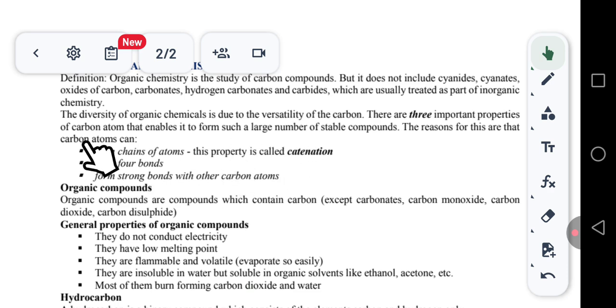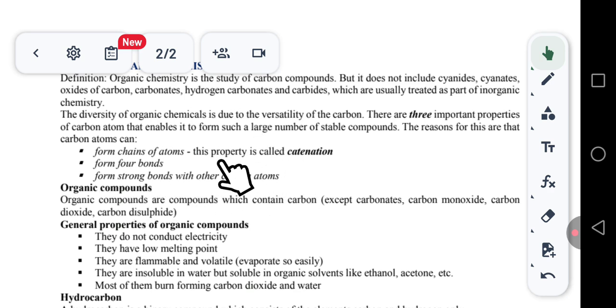Alright, so the diversity of organic chemistry is due to the versatility of carbon. There are three important properties of carbon atoms that enable it to form such a large number of stable compounds. The reasons for this are that carbon atoms can, number one, form chains of atoms. This property is called catenation. Then number two, they form 4 bonds. Then number 3, they form strong bonds with other carbon atoms.